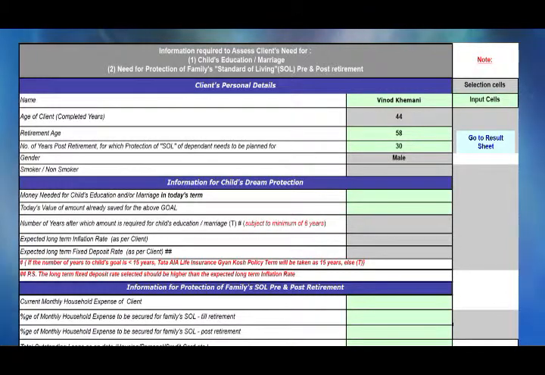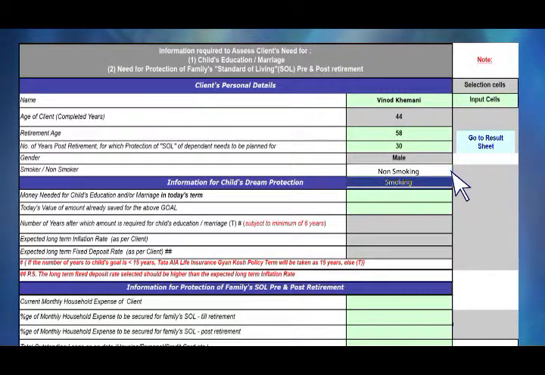Now, are you a smoker or non-smoker? Why is this question? Because of the benefits in the product Maharaksha. You remember the smoker and non-smoker rates? So it will calculate as per the correct rate. Are you a smoker? Non-smoker. Okay, so I've taken non-smoker rate. So these are your personal information. That's the first part. Now let's go to the second part.